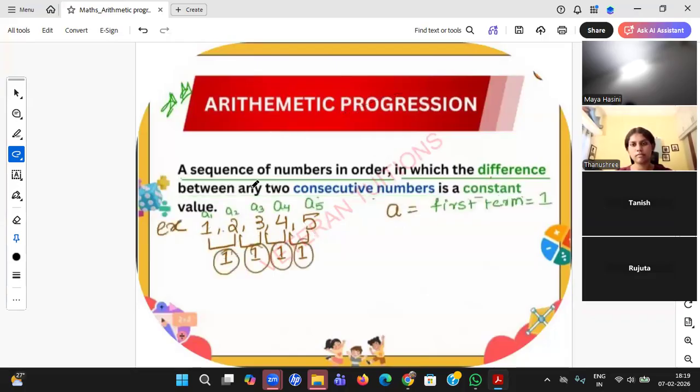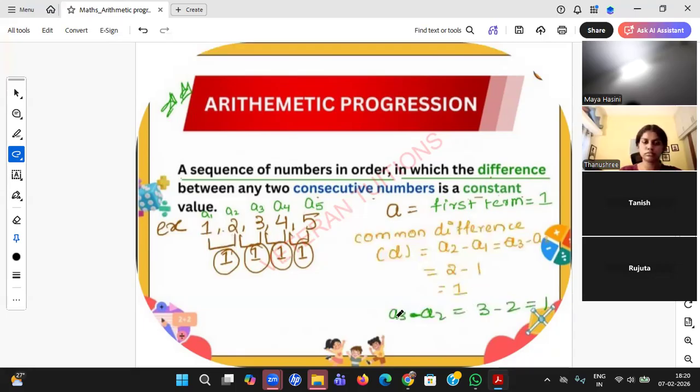Okay, student? So now if it is all arithmetic progression, we need to derive some tricks. So we need some terminology also. If there is an arithmetic progression, we call the first number A1 or sometimes directly A also. We have just found the difference like second term minus first term, third term minus second term.